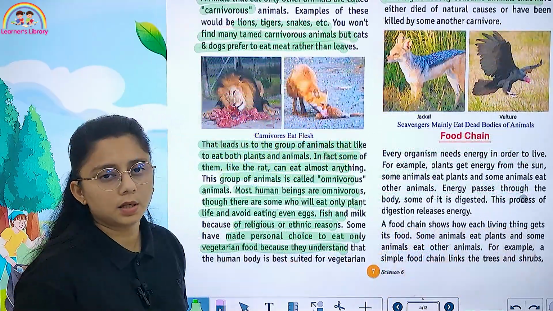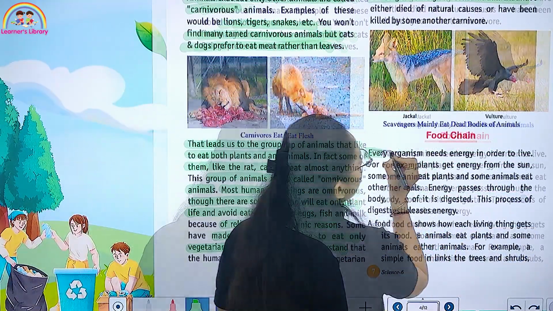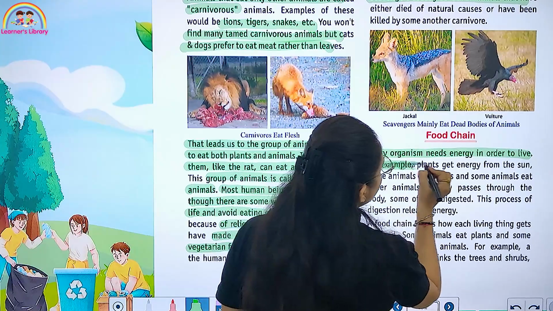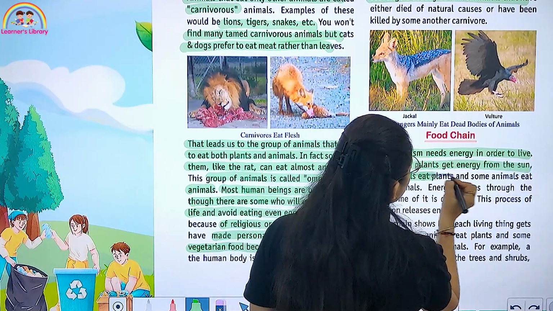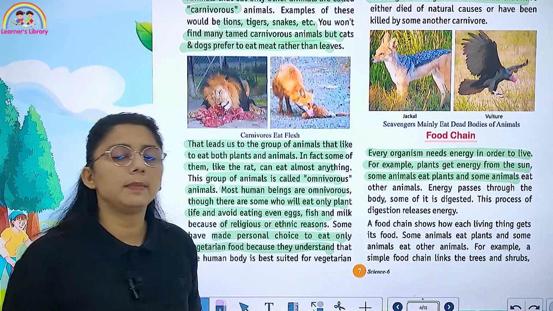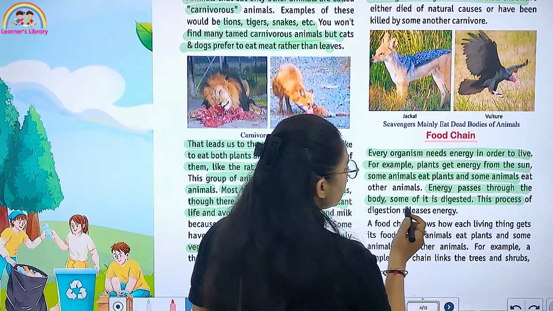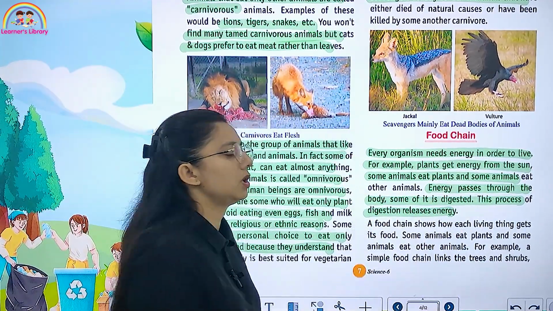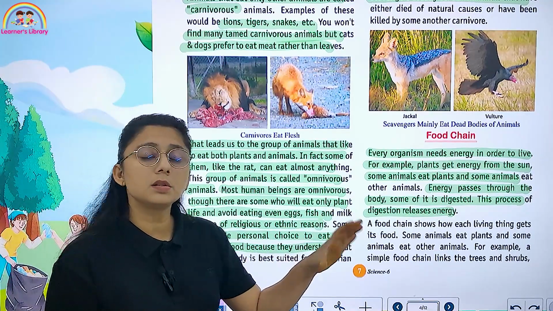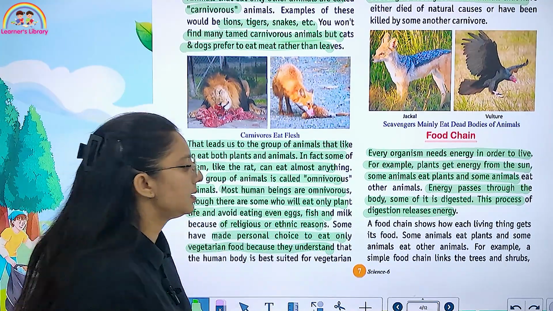Then we have the food chain. Every organism needs energy in order to live. For example, plants get energy from the sun. Some animals eat plants and some eat other animals, and energy passes through the body. Some of it is digested, and the process of digestion releases energy.